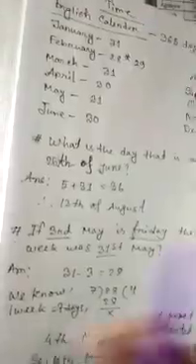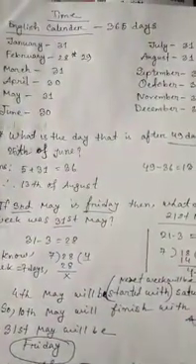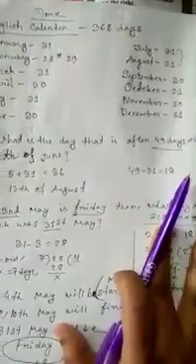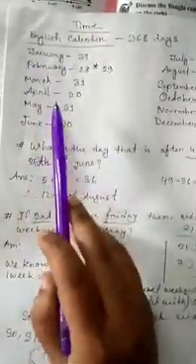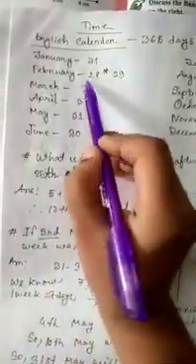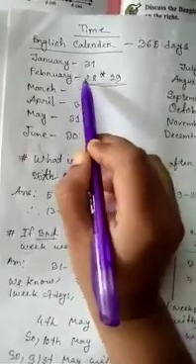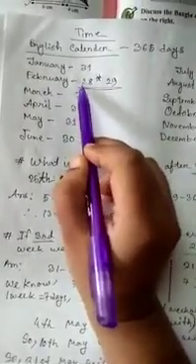Okay, now let's check the English calendar. We know there are 365 days. Unlike the Bengali calendar, there are different numbers of days in different months of the English calendar. Except February, it varies. If there is a leap year or if there is not a leap year, that means a regular year, it can be 28 or it can be 29.